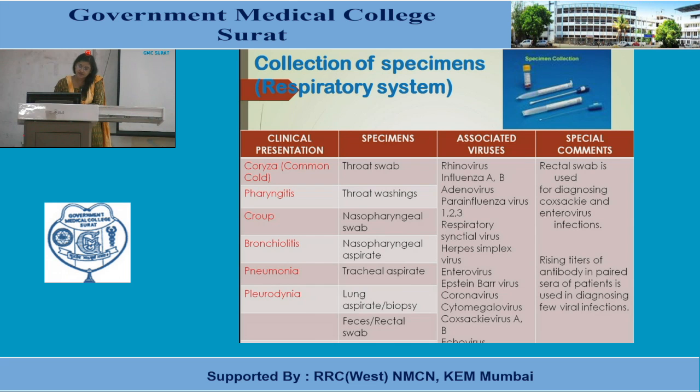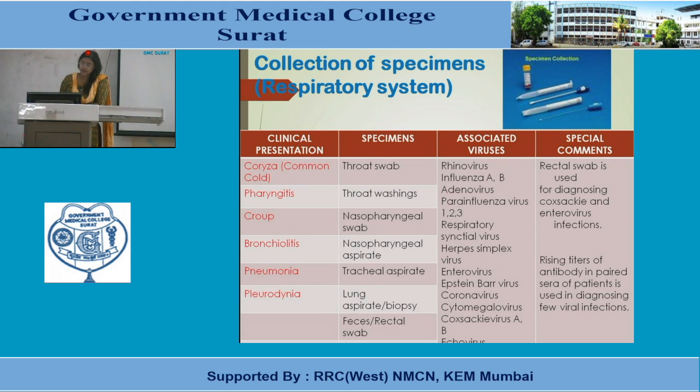And viruses which are found to be associated with respiratory tract infections are rhinovirus, influenza A and B virus, adenoviruses, parainfluenza viruses 1, 2, 3, respiratory syncytial virus or RSV, herpes simplex or HSV, enterovirus, Epstein-Barr virus, coronaviruses, cytomegalovirus, Coxsackie A and B virus, and echoviruses.